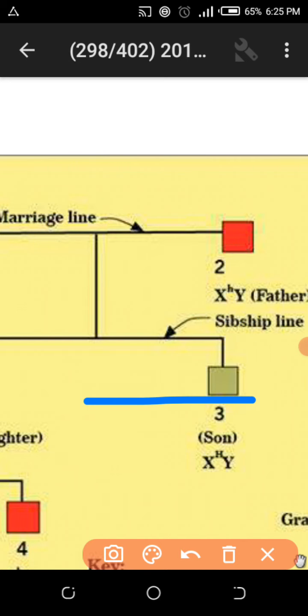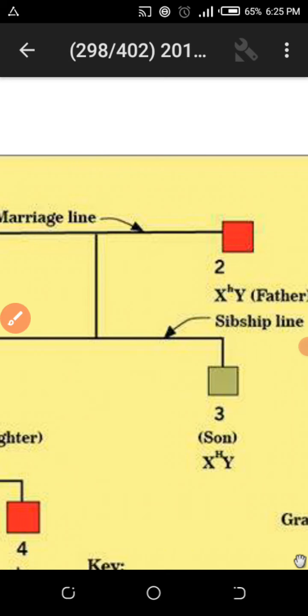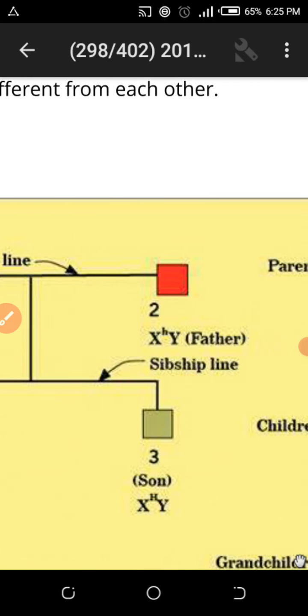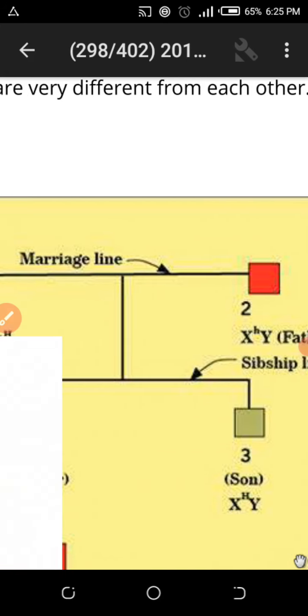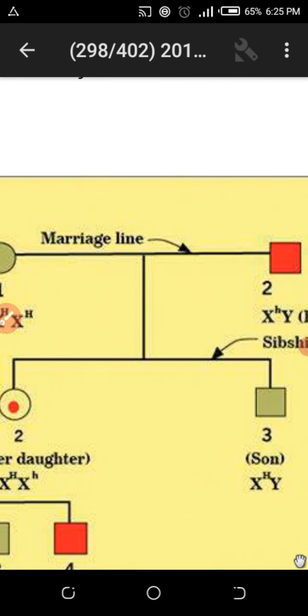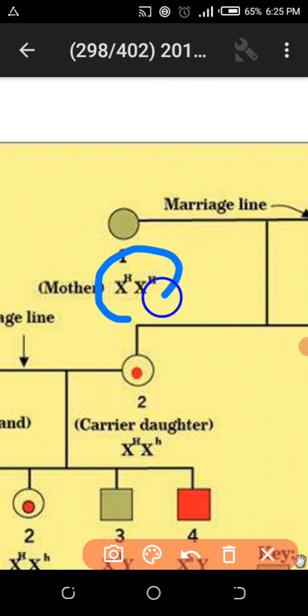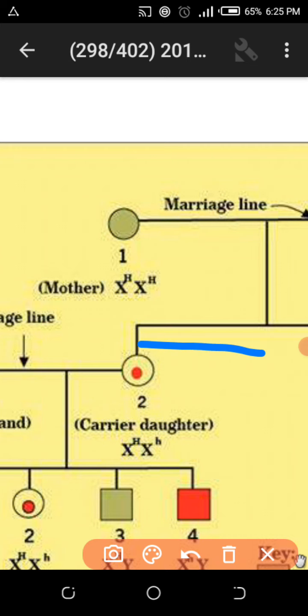And the second one, if you see the second male, who marries the mother, this is the father basically, X^h Y. This hemophilic father will combine with the normal mother, X^H X^H. It is very simple. The character goes to the daughter.